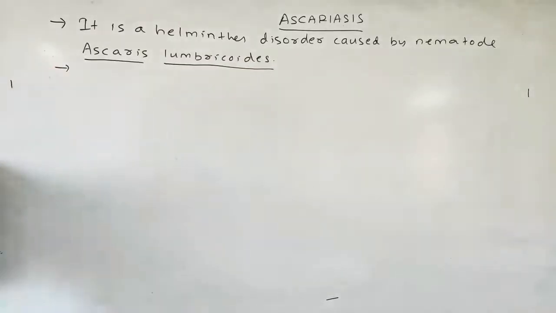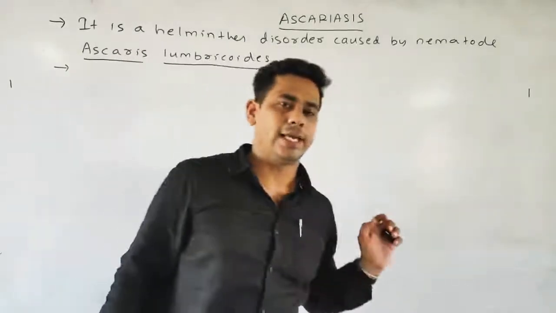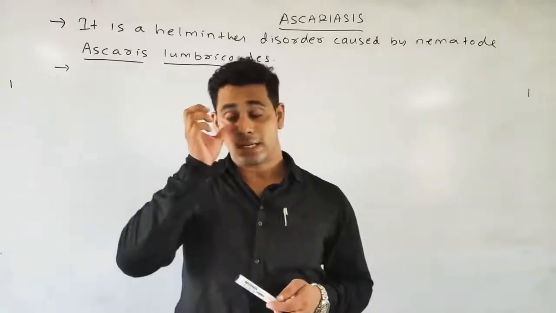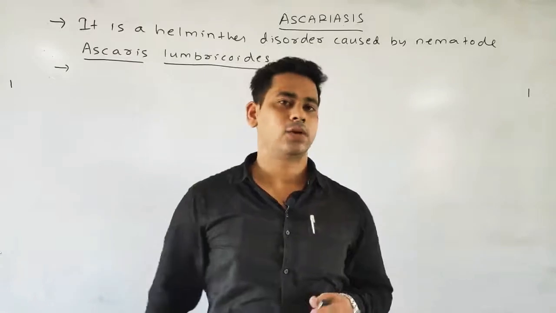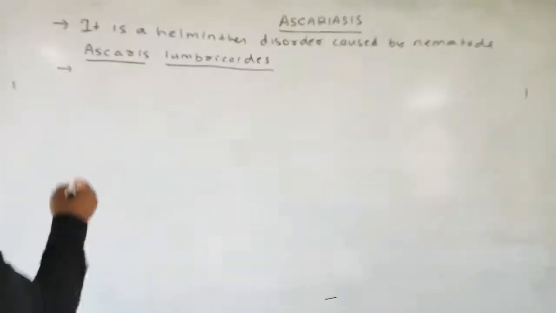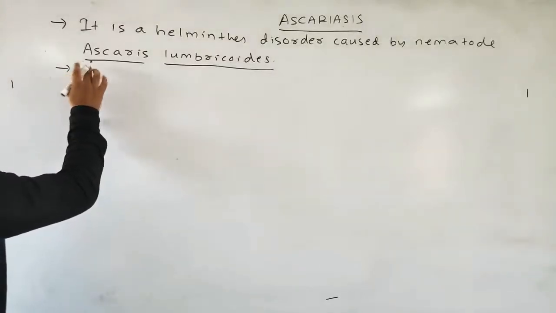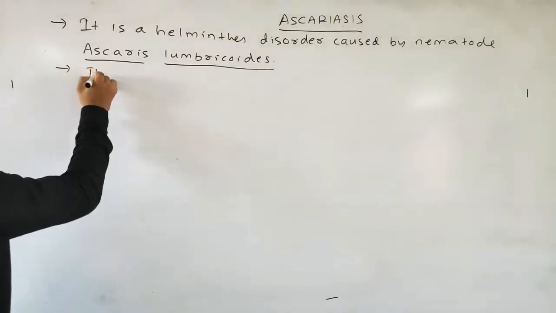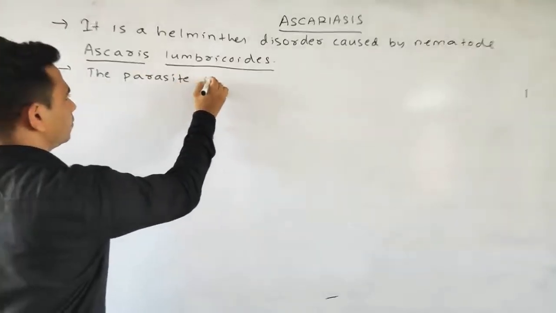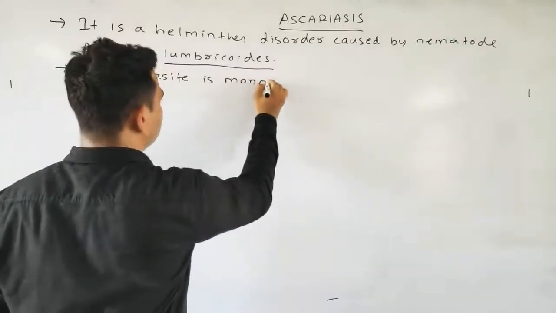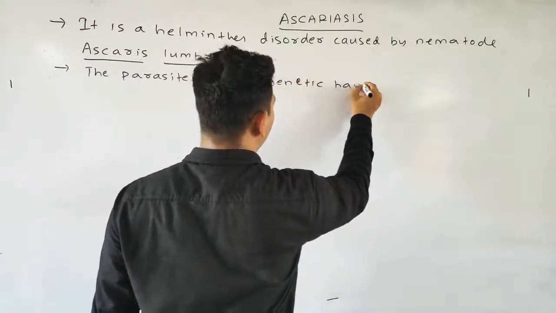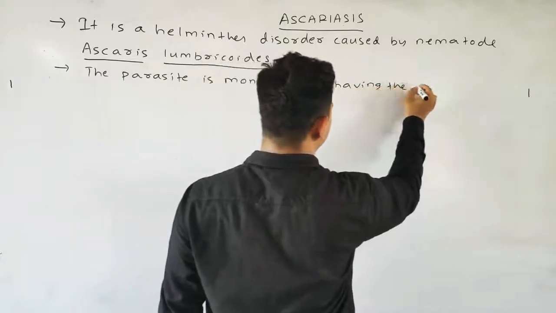Second point, these parasites are monogenetic in nature. As we discussed in the case of malaria and filariasis, the parasites were digenetic, meaning they include 2 hosts, but in this case it is monogenetic and the host is a human. The parasite is monogenetic, having the host human.